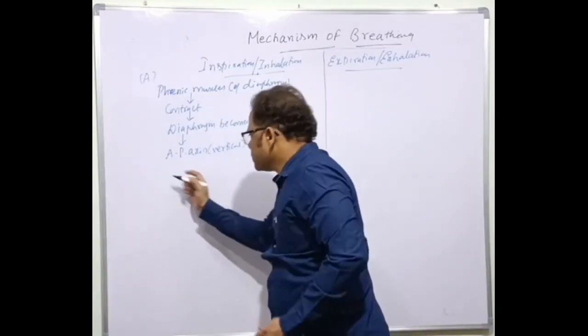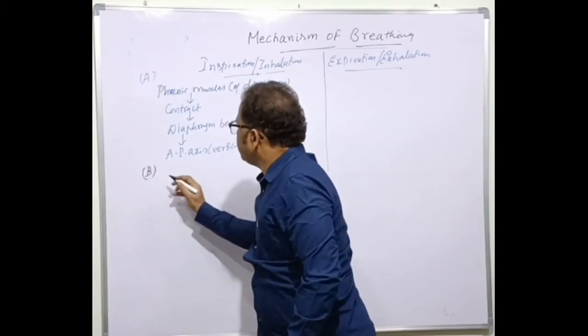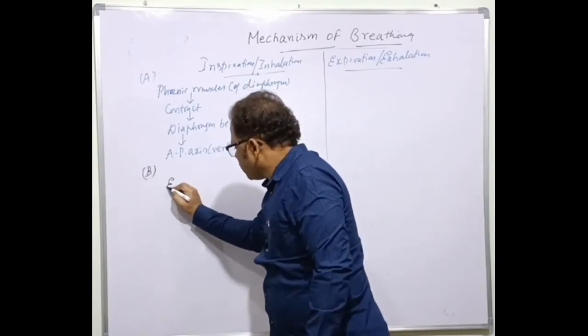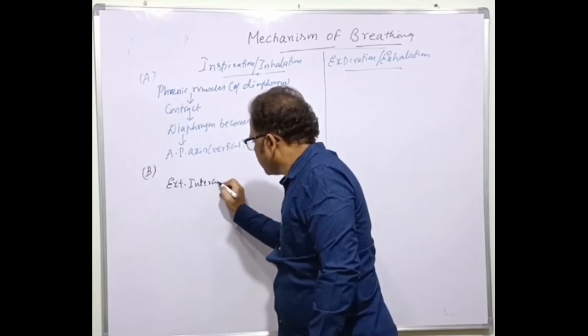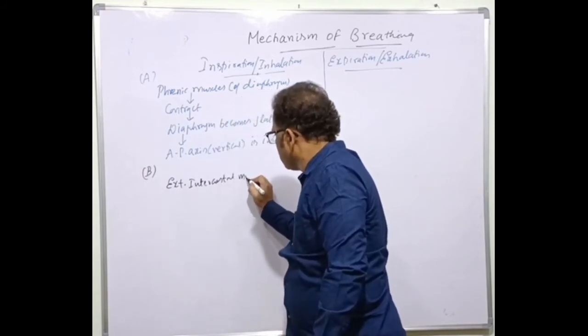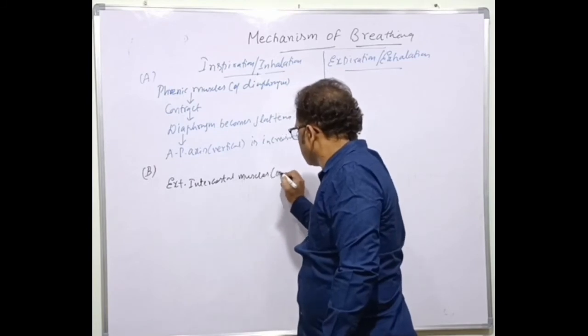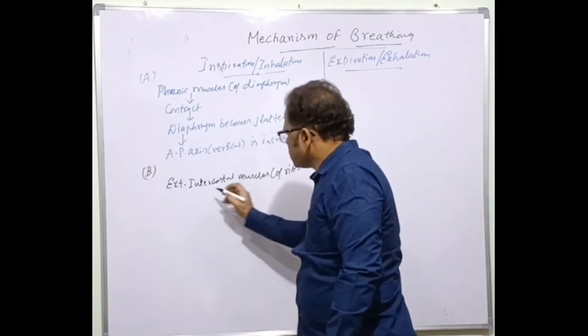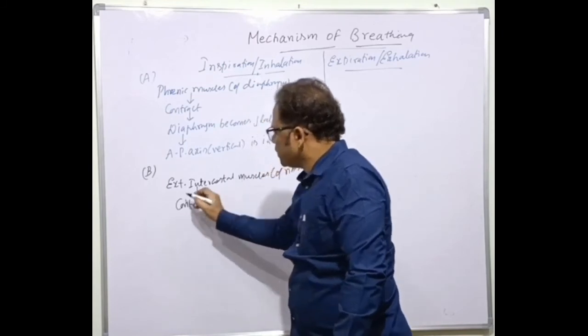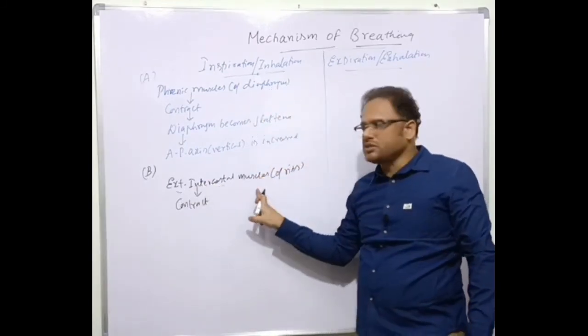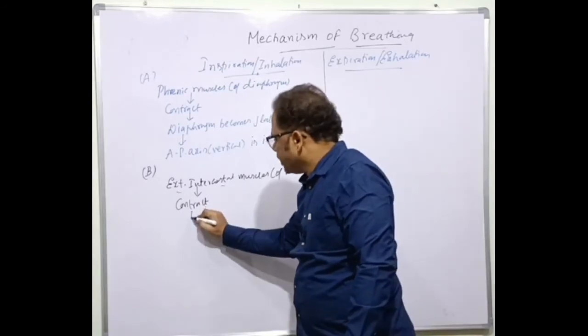And the next one is B. The second one involved is the external intercostal muscles of the ribs. They also contract. When these external intercostal muscles contract, what happens?